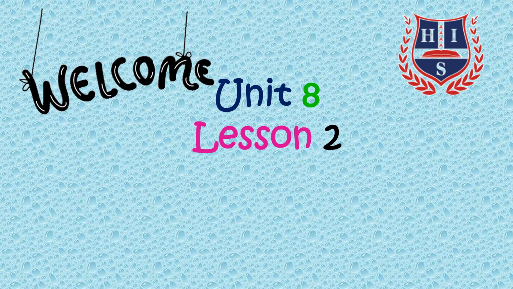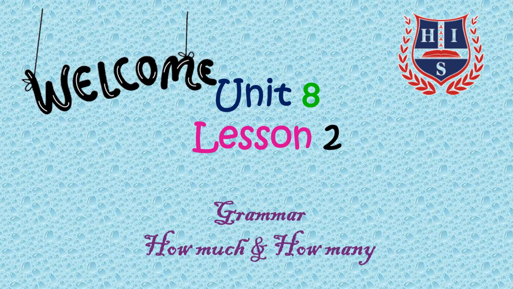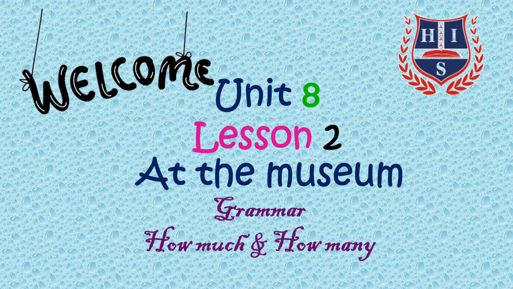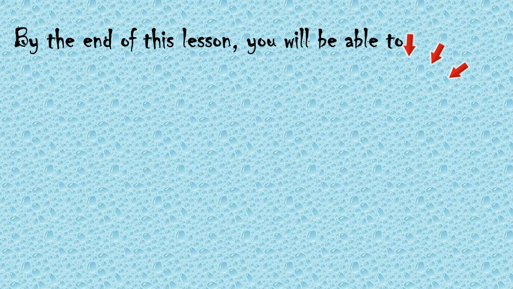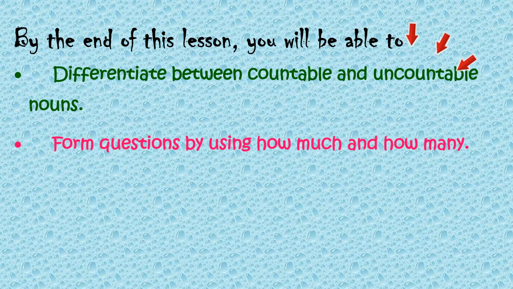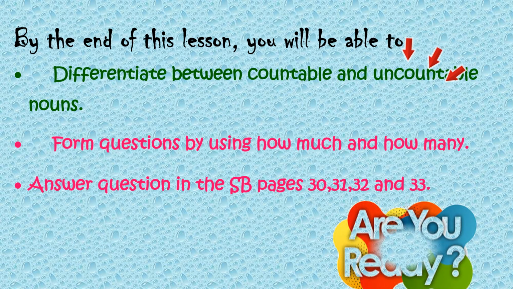Today we'll complete Unit 8, Lesson 2, Grammar: How much and how many, at the museum. By the end of this lesson, you will be able to differentiate between countable and uncountable nouns, form questions by using how much and how many, and answer questions in the student book pages 30, 31, 32, and 33. Are you ready? Sure, you are ready.